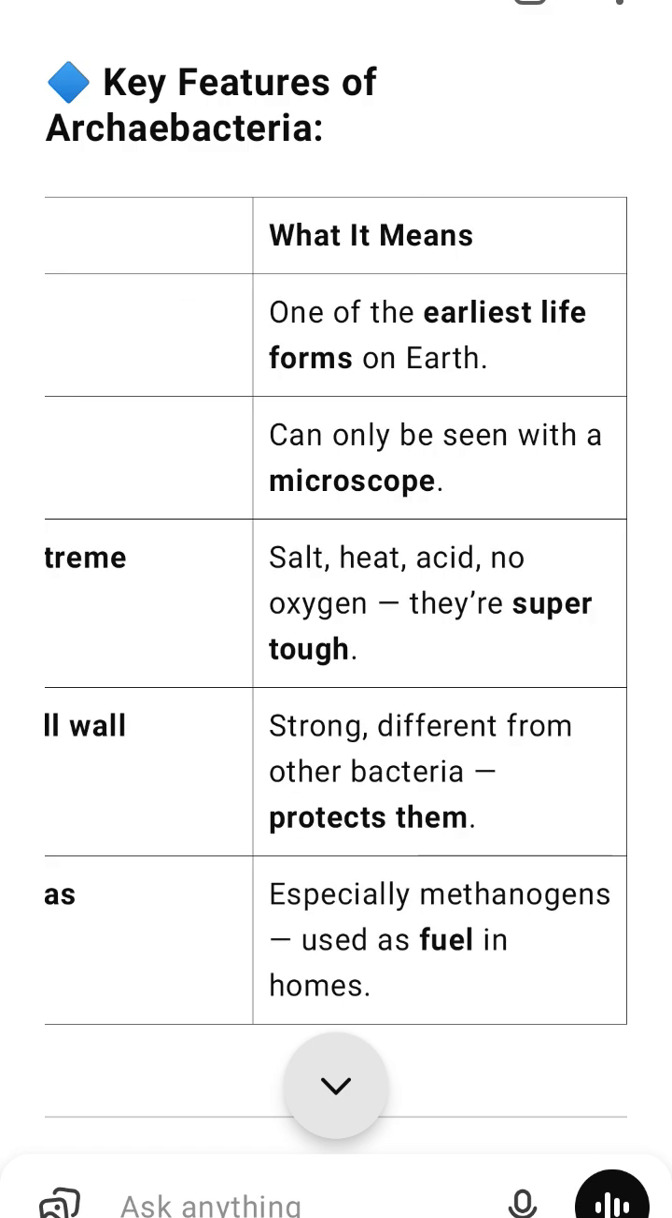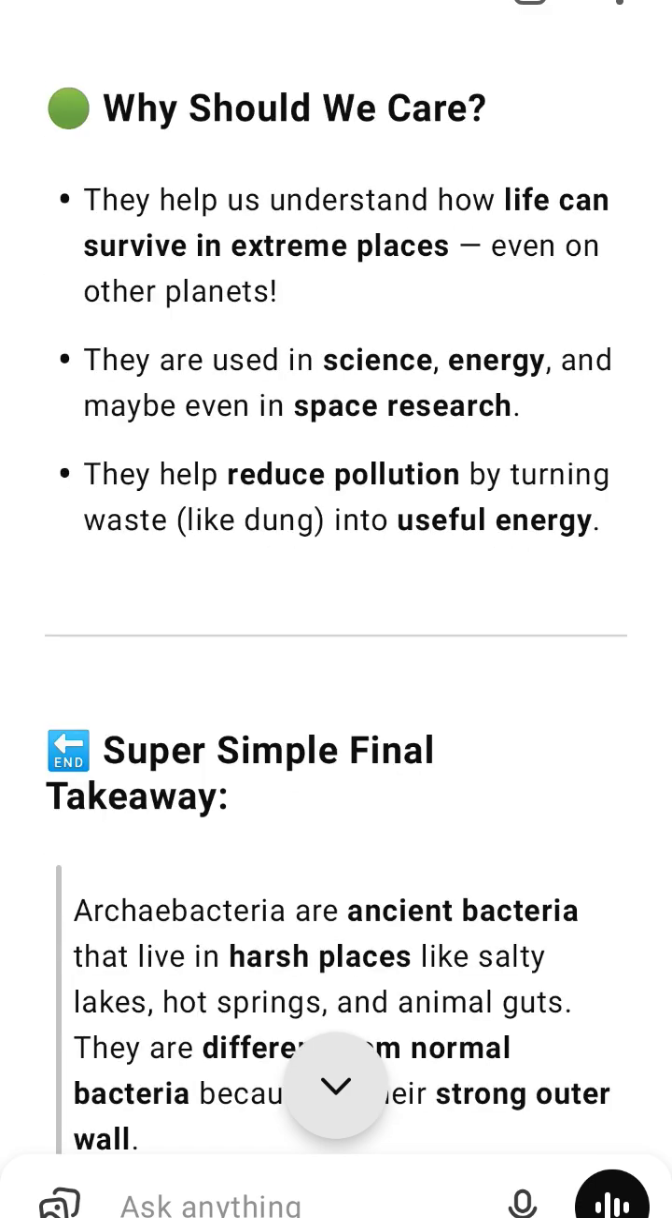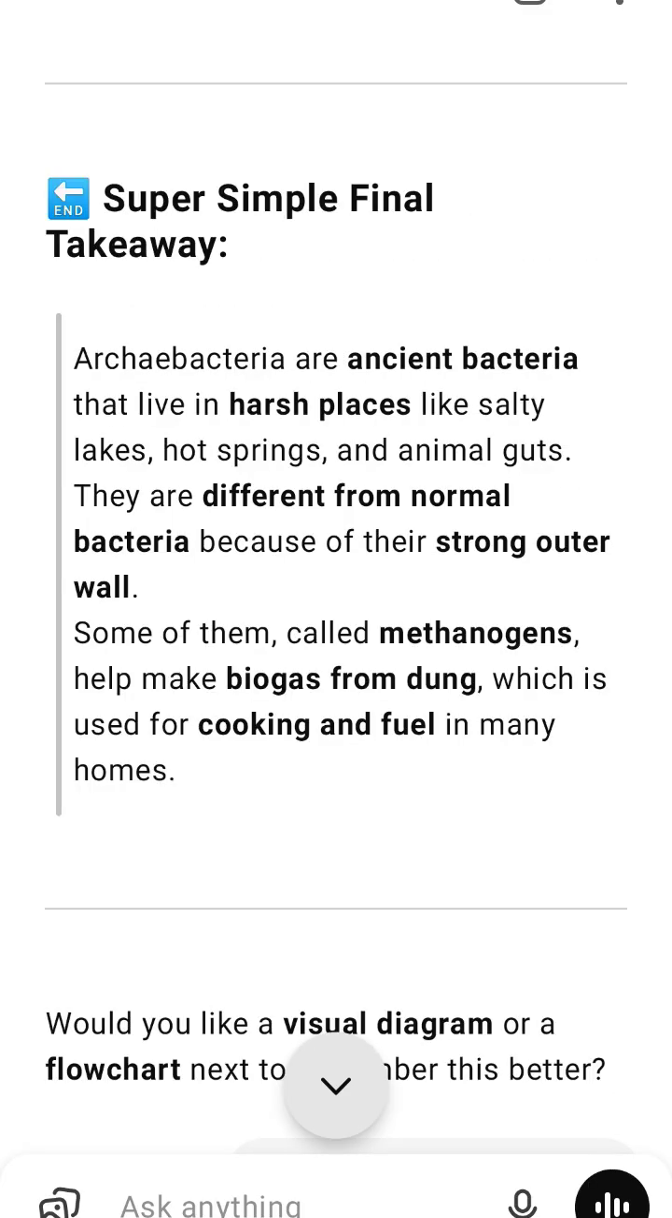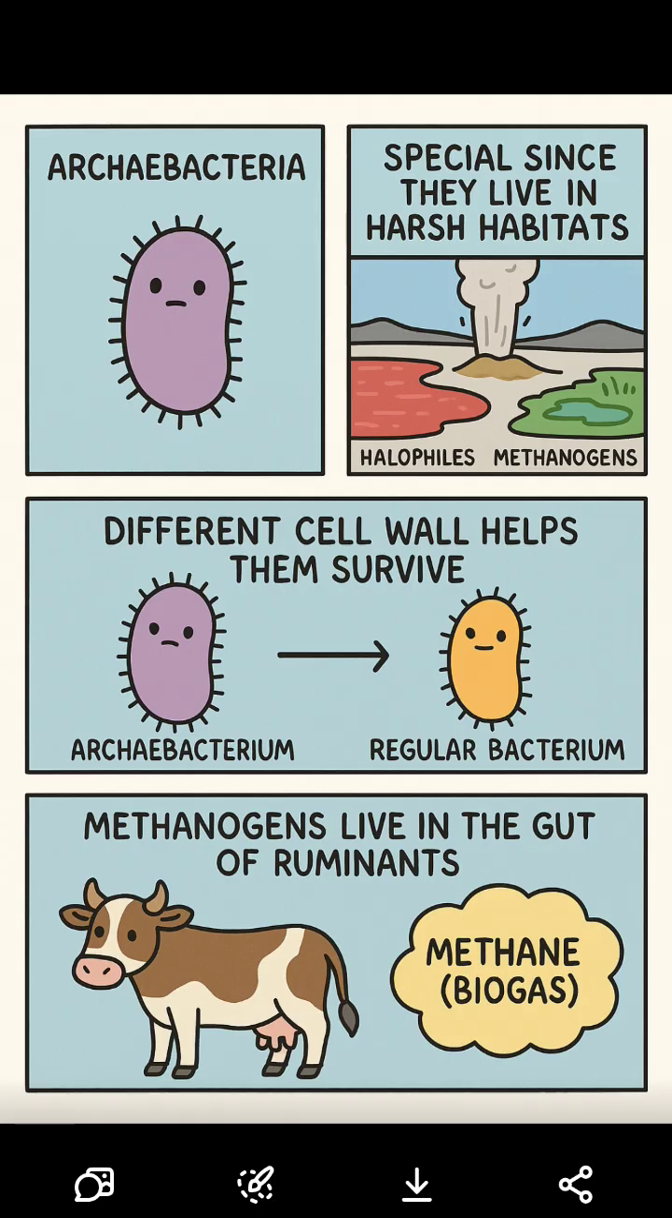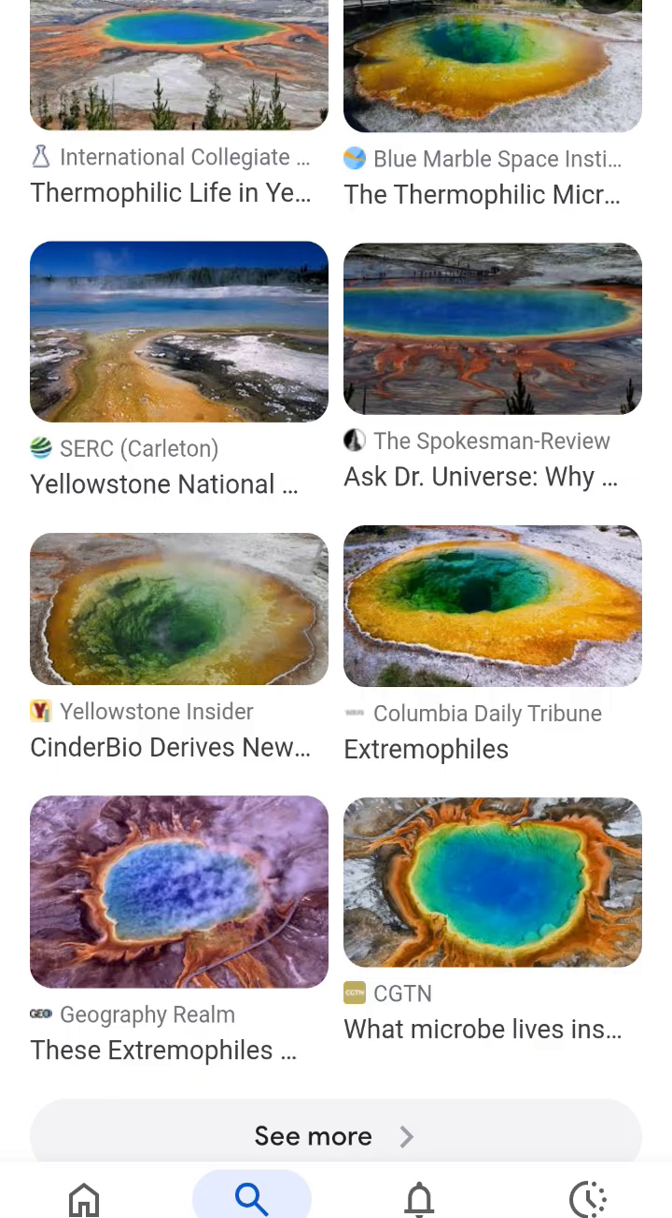Super simple final takeaway. Archaebacteria are ancient bacteria that live in harsh places like salty lakes, hot springs, and animal guts. They are different from normal bacteria because of their strong outer wall. Some of them, called methanogens, help make biogas from dung, which is used for cooking and fuel in many homes.